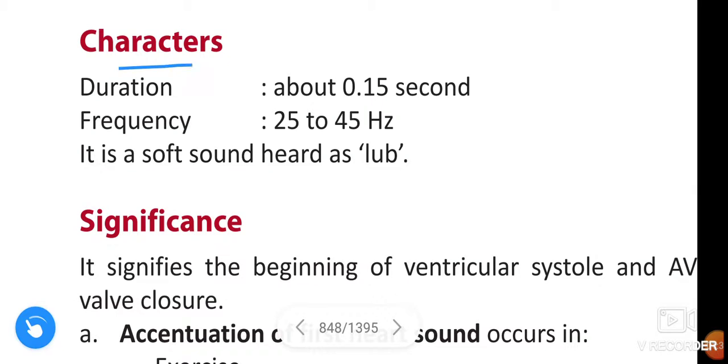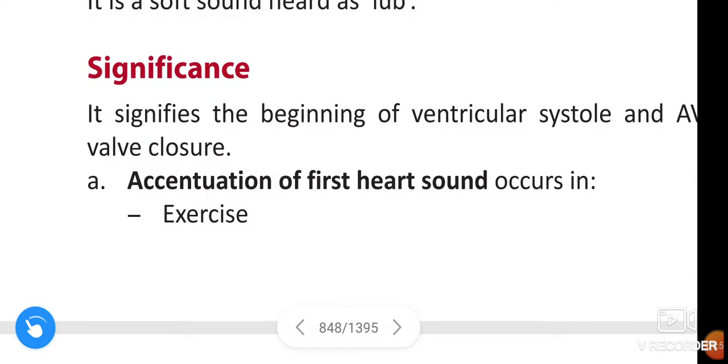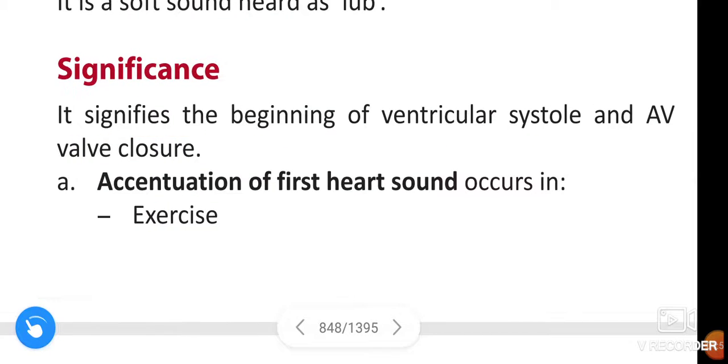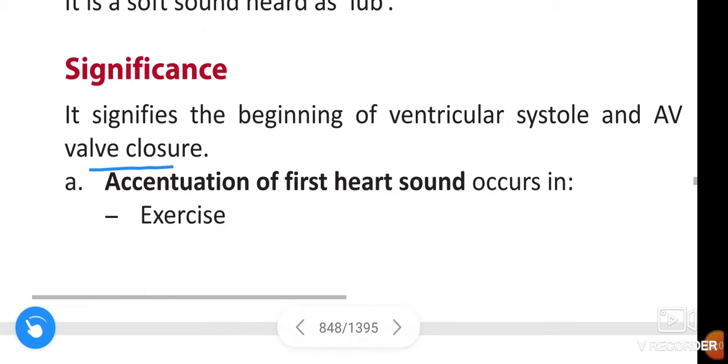See once again the characteristics. Duration about 0.15 second, frequency 25 to 45 Hz. It is a soft sound heard as lub. Significance: it signifies the beginning of ventricular systole and AV valve closure.